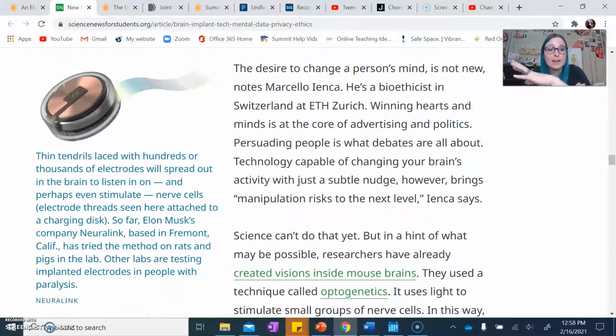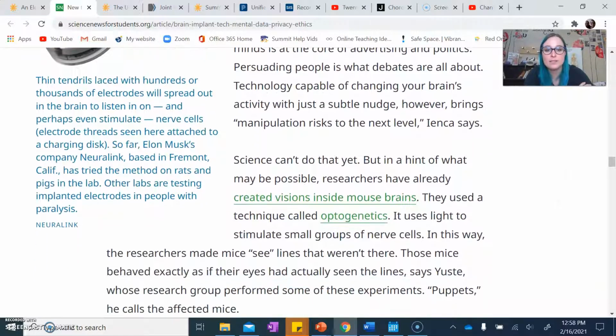We can go ahead and stop a seizure from happening with neurotech. But the thought that we could go ahead and convince someone of something by just having an electric signal put into their brain, that's where this researcher, Inca, is talking about that could be really risky.